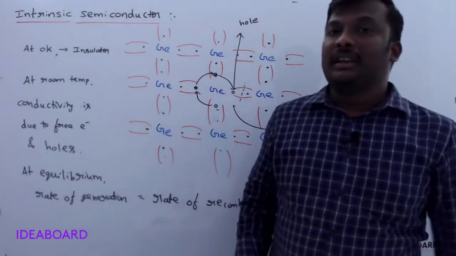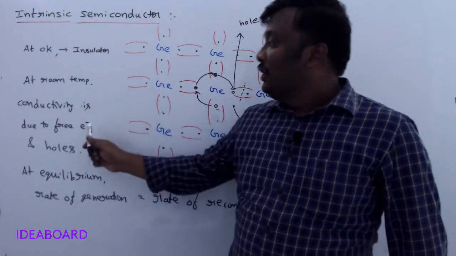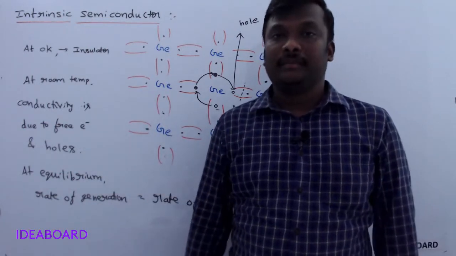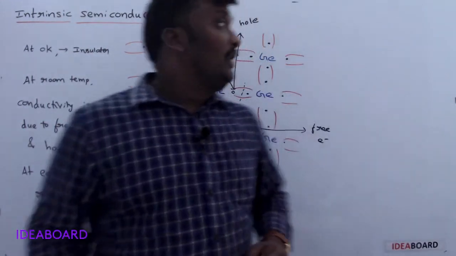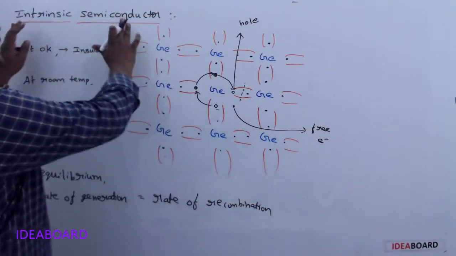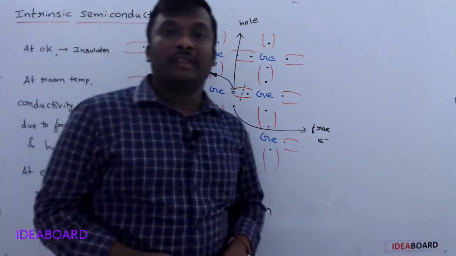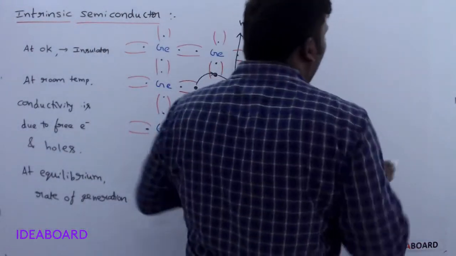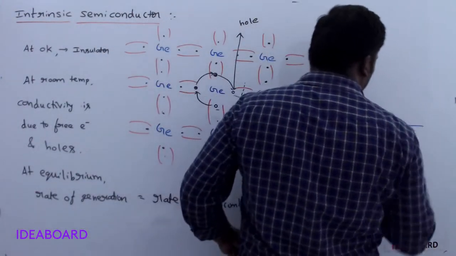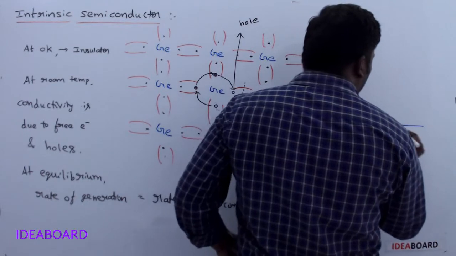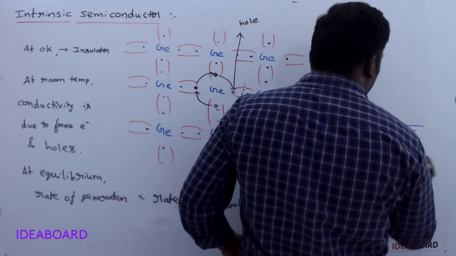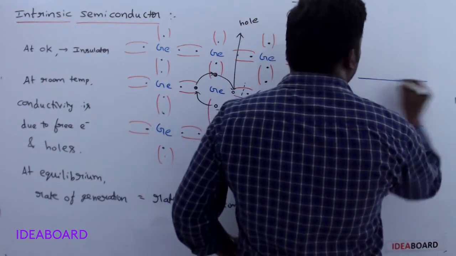So conductivity in intrinsic semiconductors is due to the free electrons and also the holes. Clear? Now let us discuss the intrinsic semiconductor in terms of band theory. In band theory, we know it contains two bands.